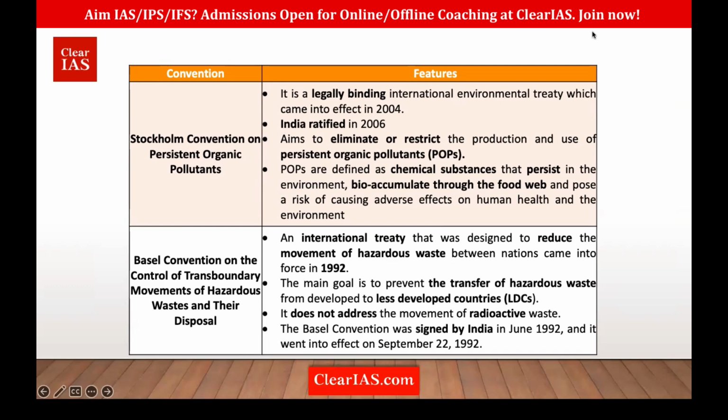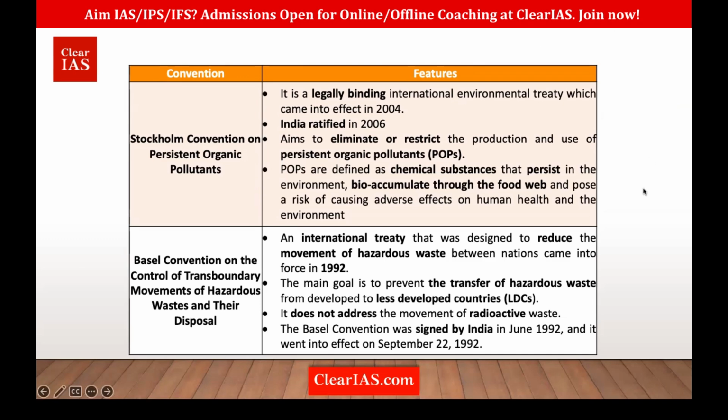They also have a huge impact on human health and environment. Such pollutants are being restricted under what? The Stockholm Convention. Remember, it is legally binding and India has already ratified it.